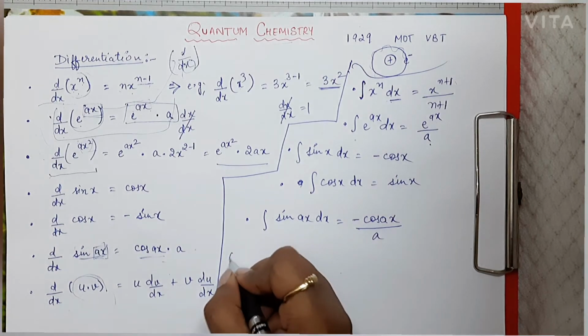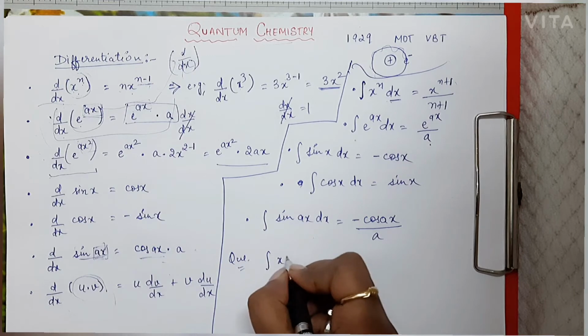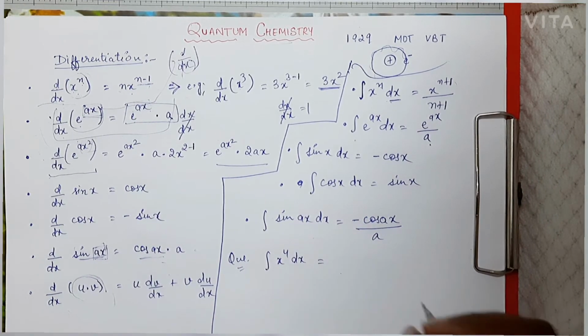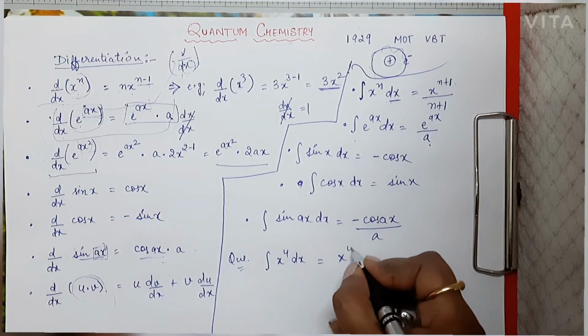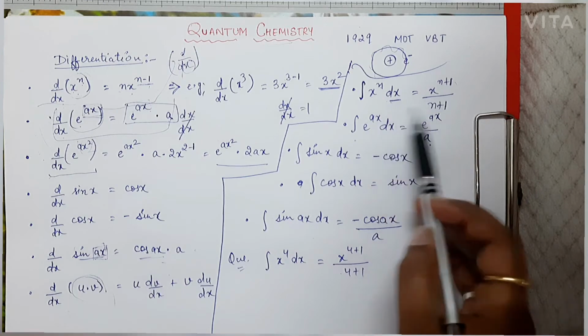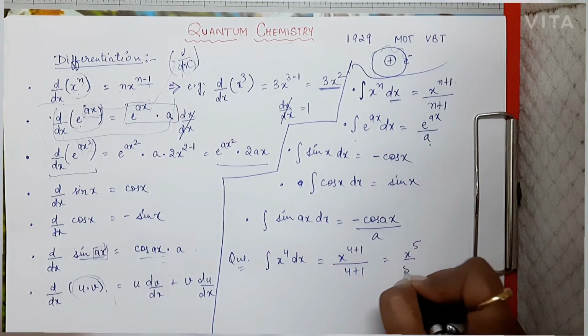So now if I write down a question that you have to integrate x to the power 4 dx, then how are you going to do it? That will be x to the power 4 plus 1 divided by 4 plus 1. I'm using the first formula. So you will be getting x to the power 5 divided by 5.